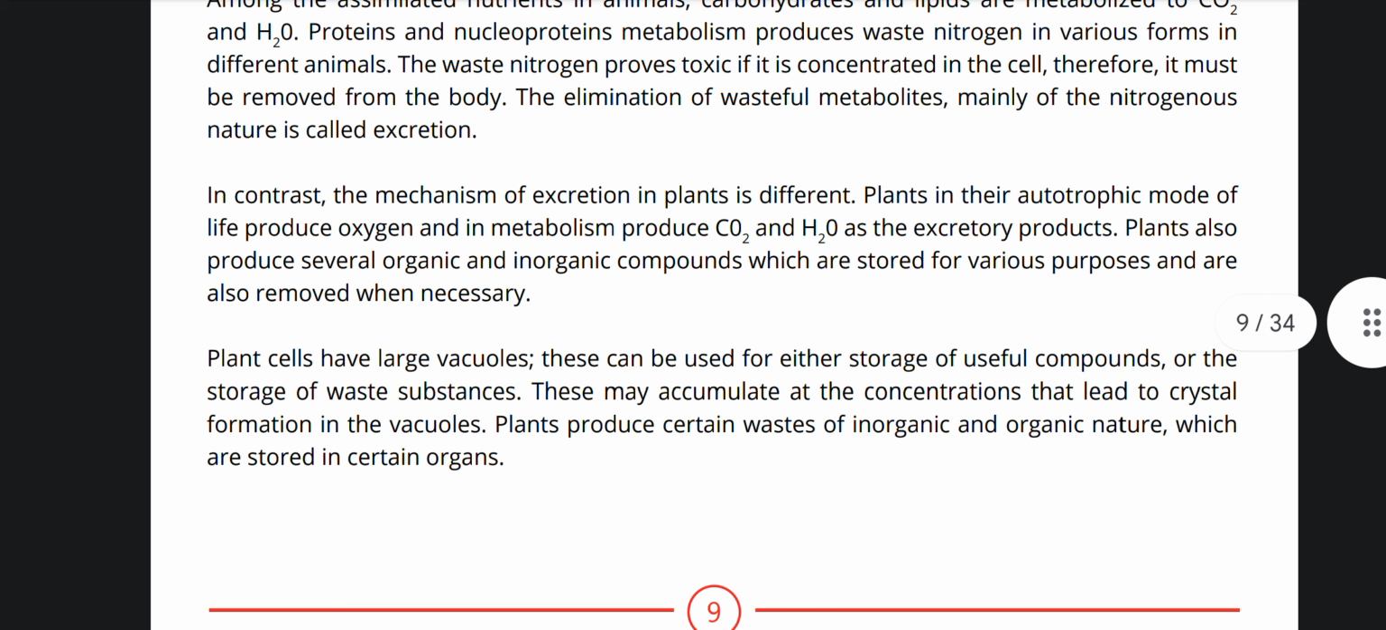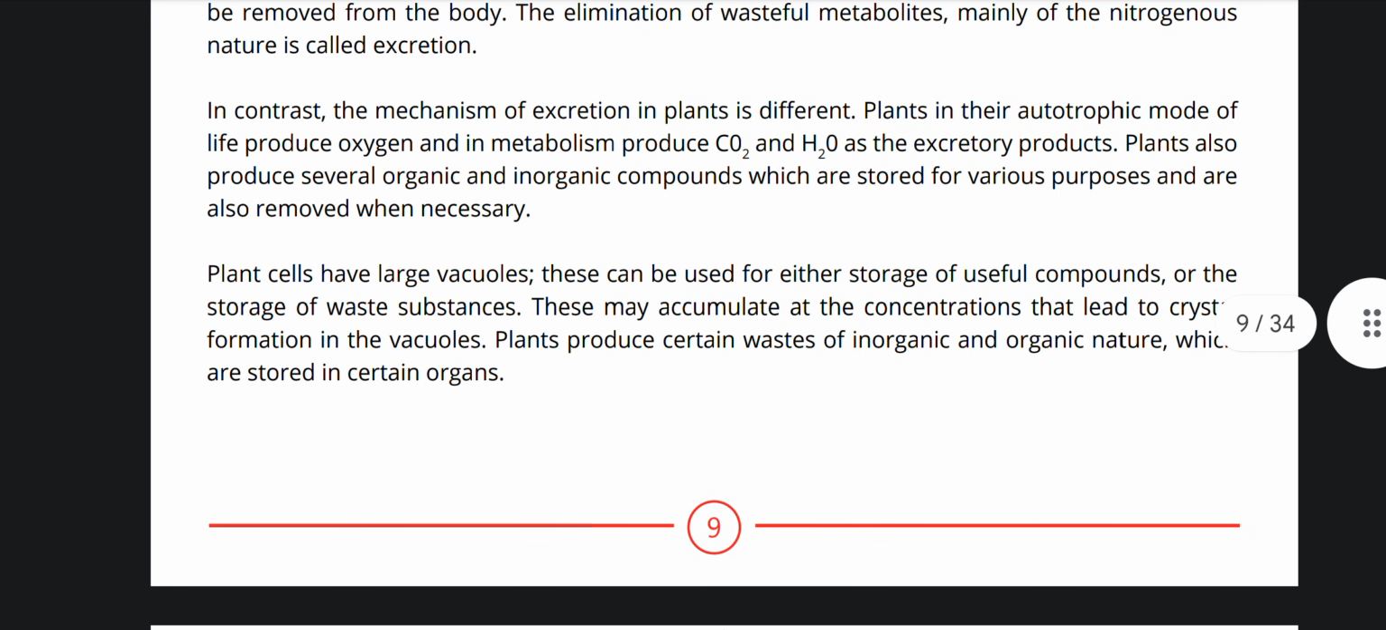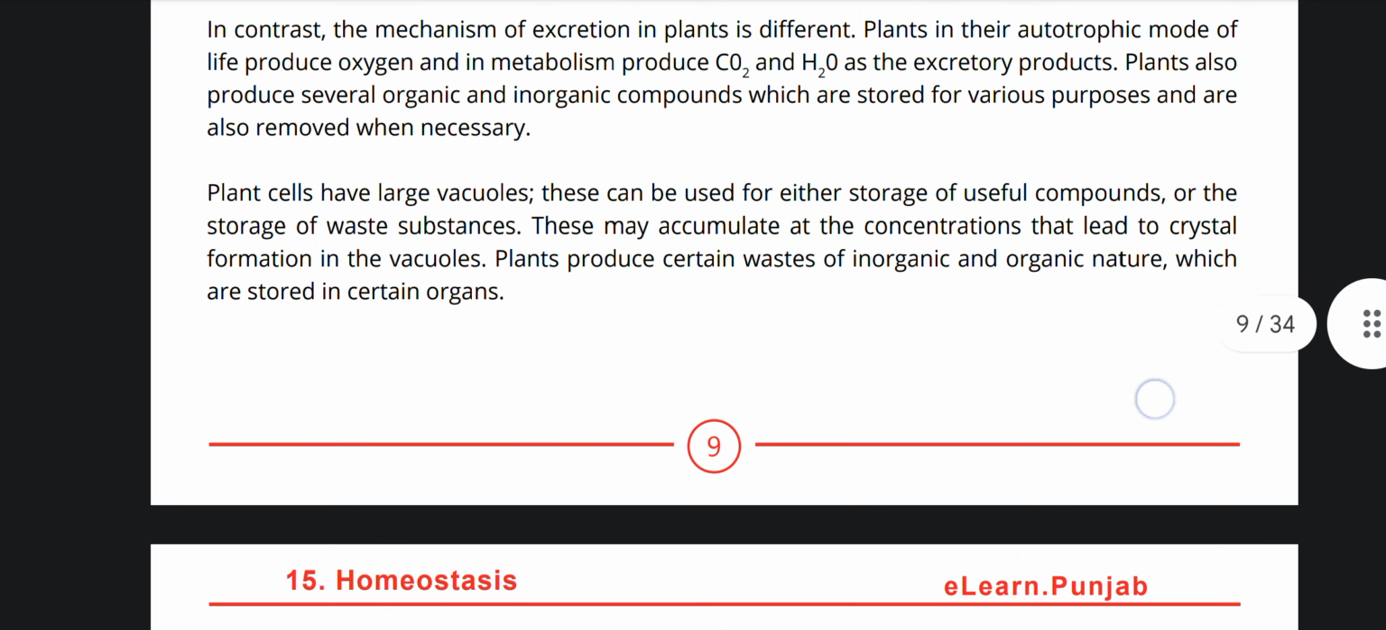In contrast, the mechanism of excretion in plants is different. Plants in their autotrophic mode of life produce oxygen and in metabolism produce carbon dioxide and water as the excretory products. Plants also produce several organic and inorganic compounds which are stored for various purposes and also removed when necessary.